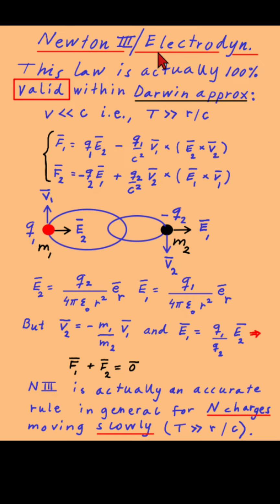In the setting of full relativity, with speeds close to the speed of light, it can be shown that Newton's third law is inaccurate.